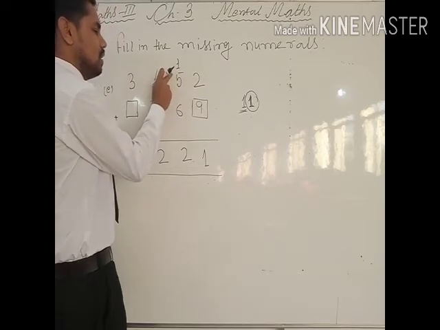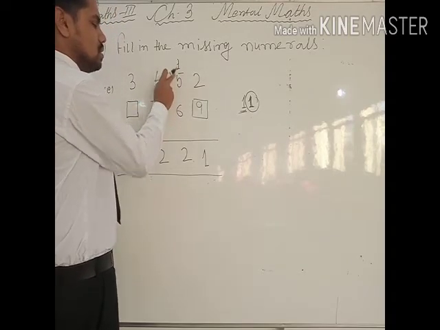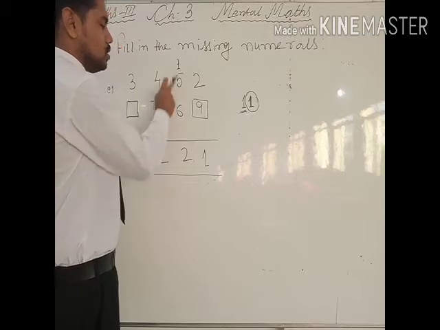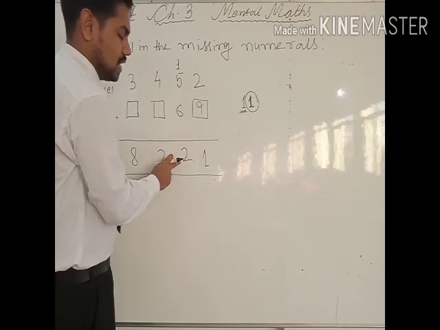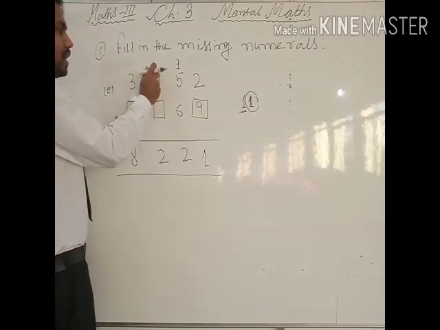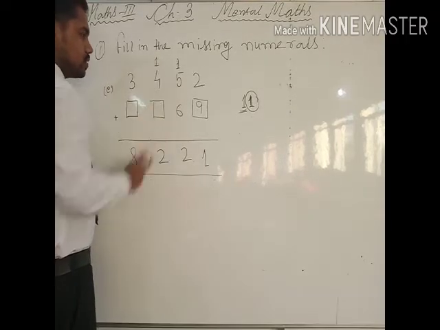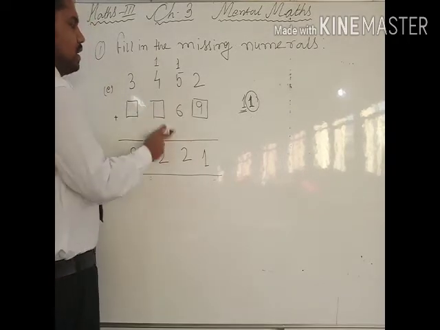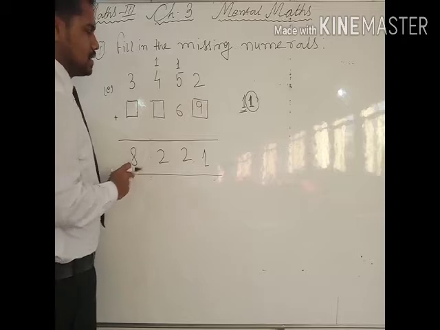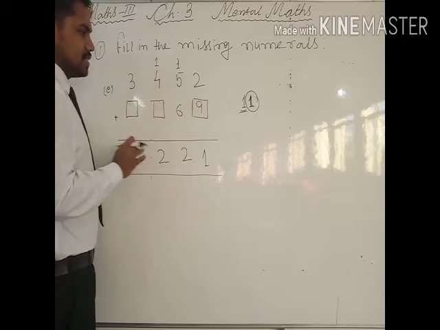If you carry 1 here, then it will be 5 plus 1 is 6, 6 plus 2 is 12. So 6 plus 2 is 12, 2 is here already, so again 1 will be carried to the 100 place. When 1 is carried to the 100 place, then 5 plus 1 is 6.